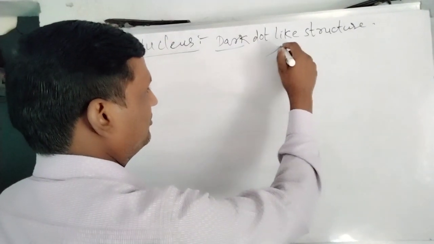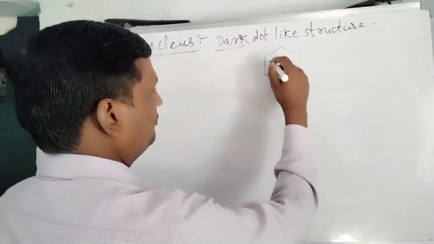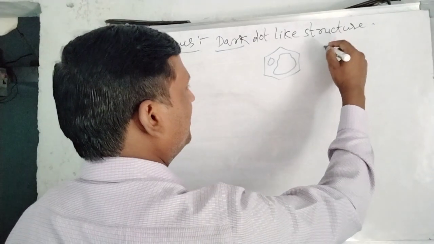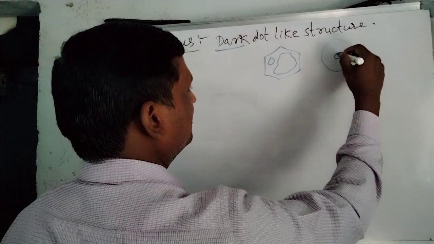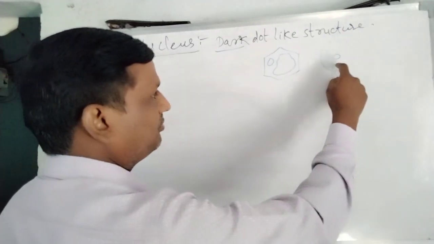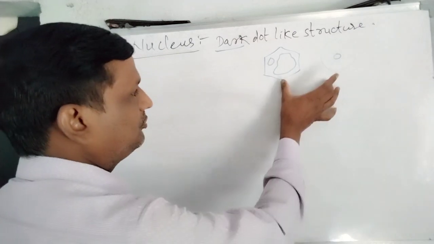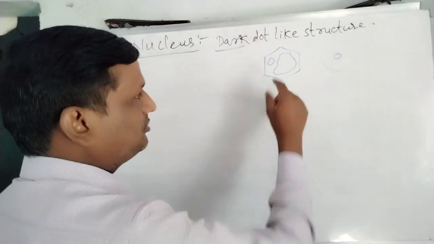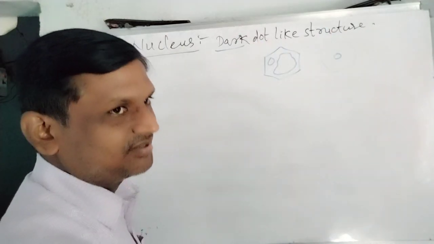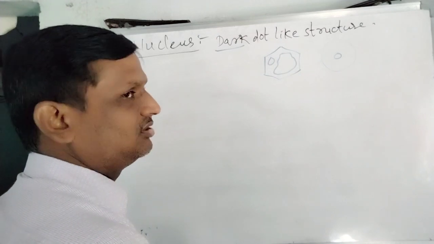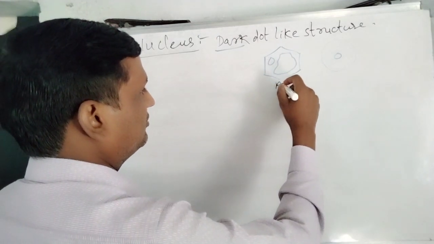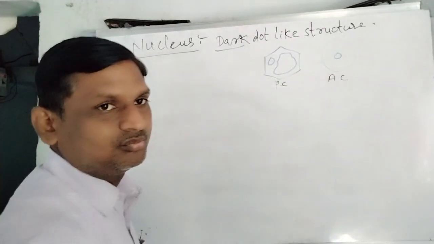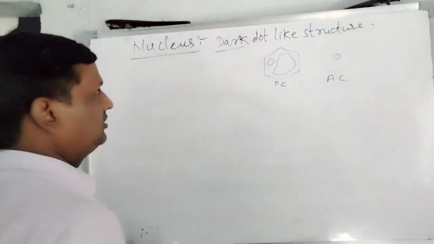Suppose you see the diagrams: in the plant cell, the nucleus is just beside, and the remaining part of the cell is occupied by the vacuole, whereas in the animal cell the nucleus is in the center because the vacuole is absent or very small. Due to this reason, the nucleus is in the center in the animal cell, whereas the nucleus is beside in the plant cell. So this is the plant cell and this is the animal cell. We discussed this already in the last class. And let us see the nucleus.